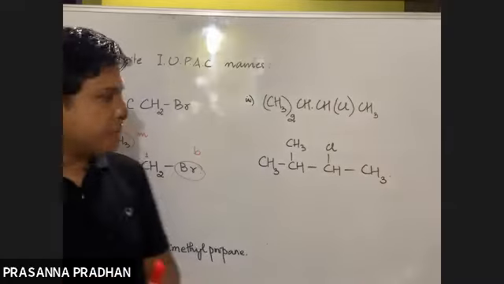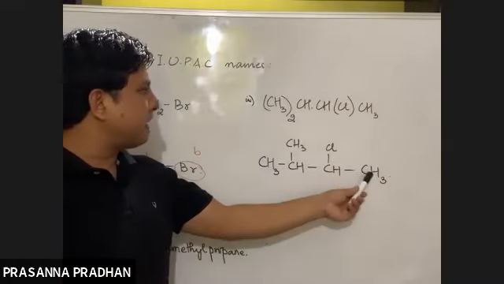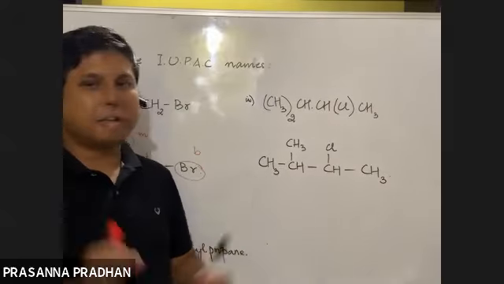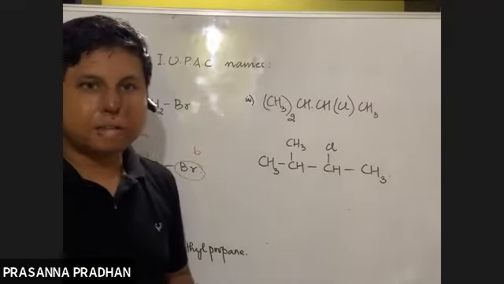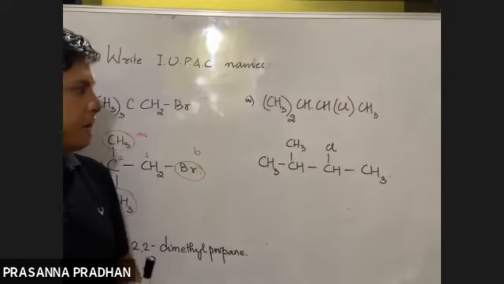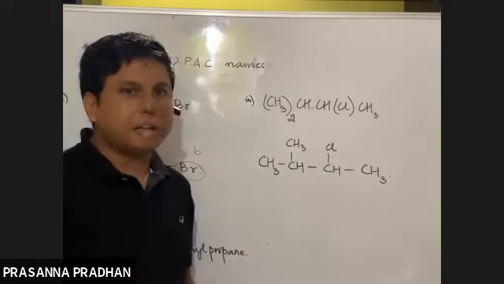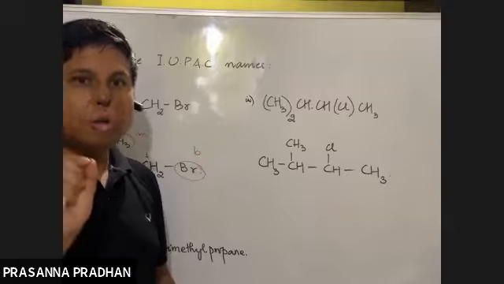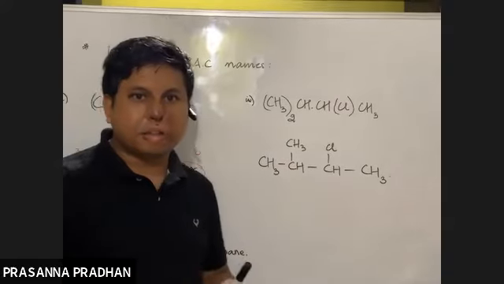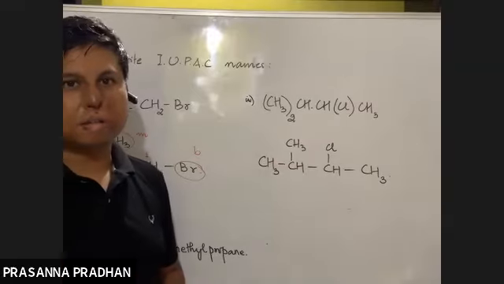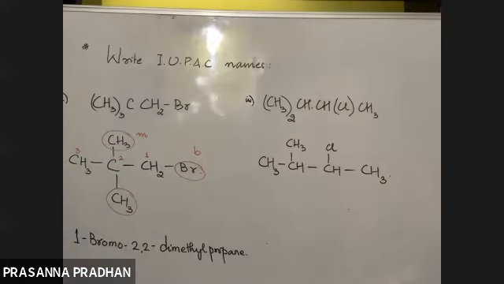If 2 substituents occur at equal distances, then numbering should be done from that end which gives lowest number to the substituent which comes first in the alphabetical order. Okay, which comes first in the alphabetical order.